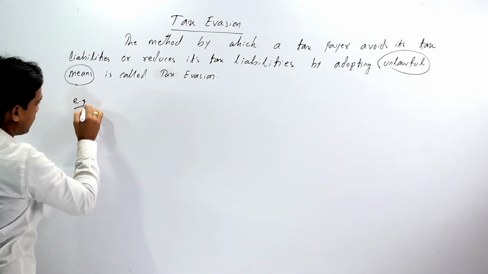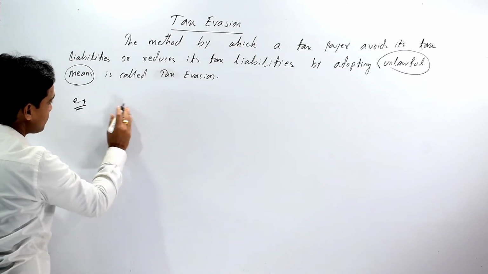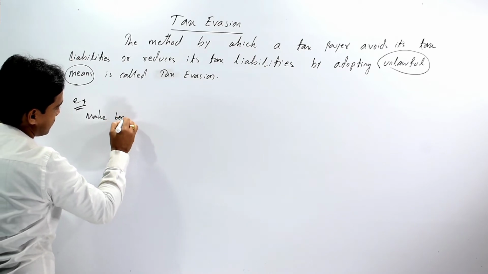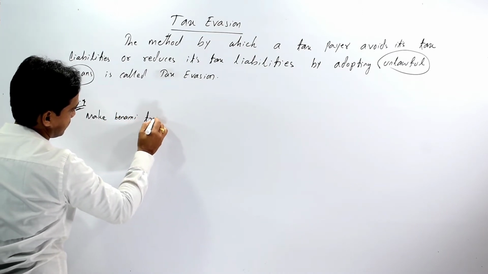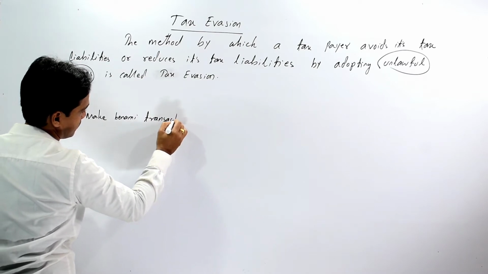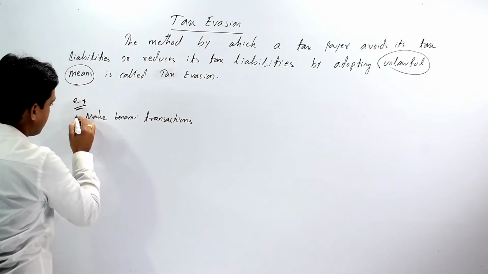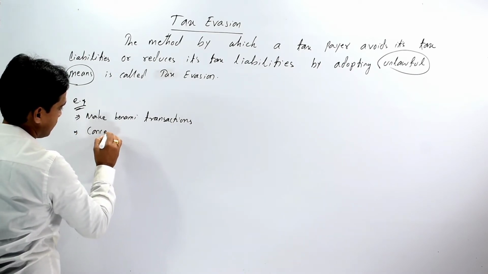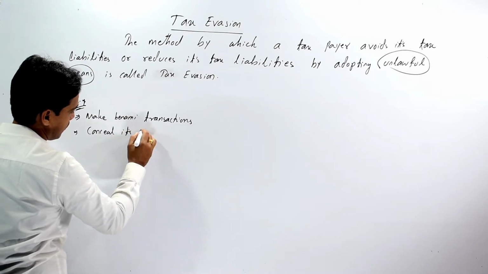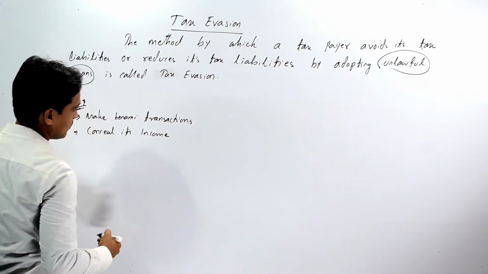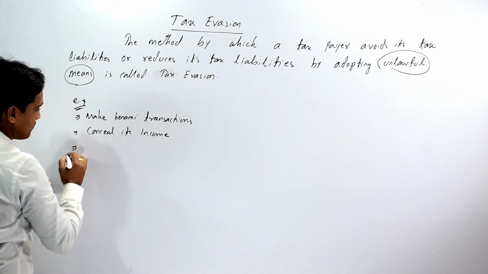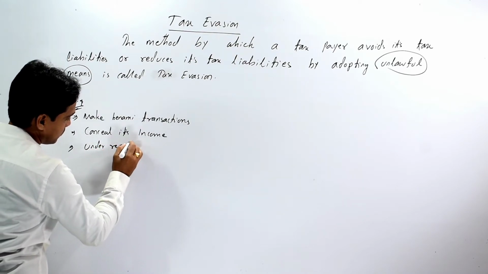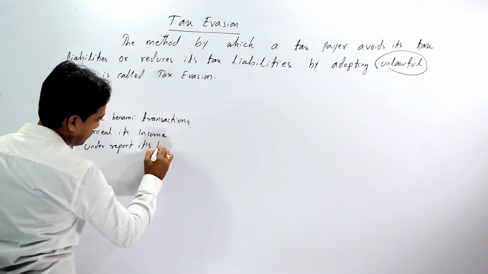For example, the taxpayer may make benami transactions, or it may conceal its income, or underreport its income.